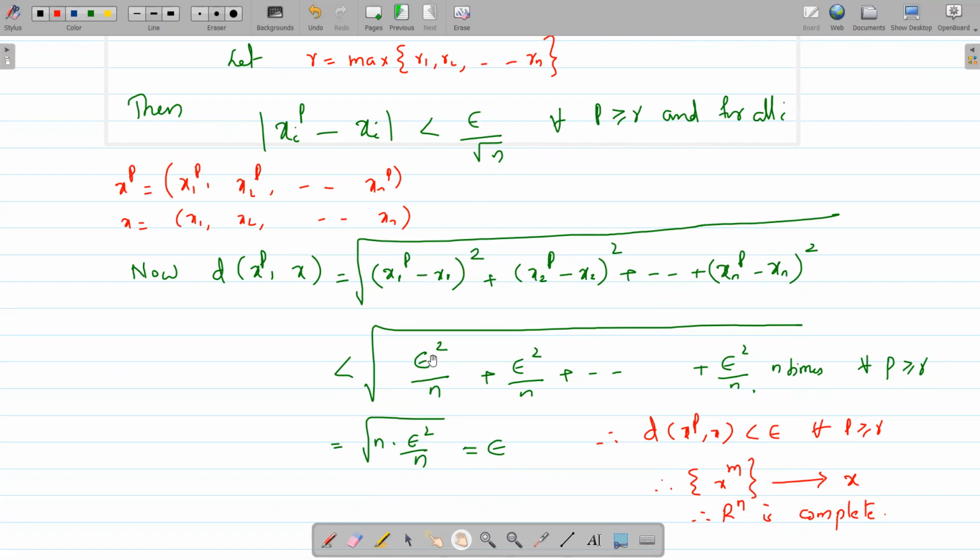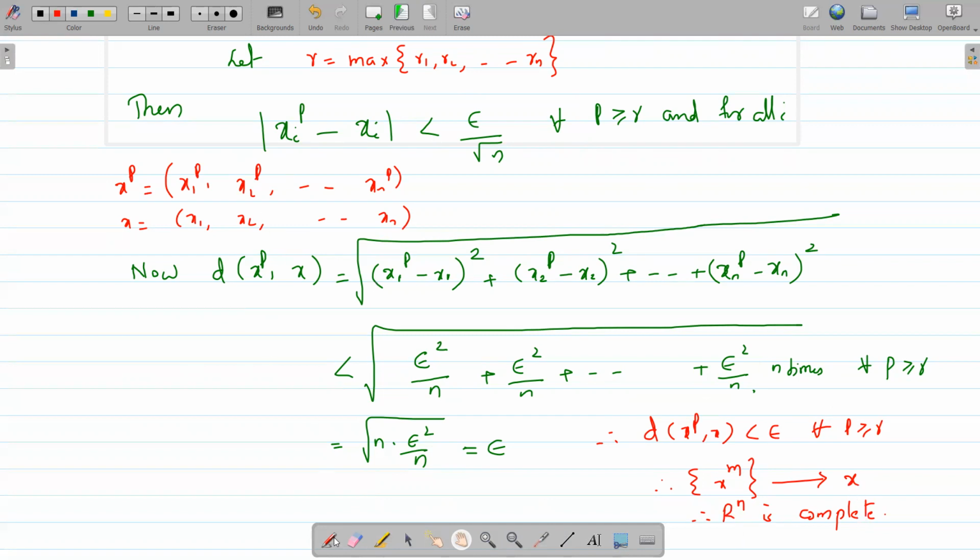So the sum is less than epsilon square by n plus epsilon square by n plus etc., n times. That is the square root of n times epsilon square by n, which is epsilon, since n cancels. That means given epsilon greater than 0, we proved that d(xp, x) is less than epsilon for all p greater than or equal to R. That means the sequence xp converges to x, and therefore Rn is complete.